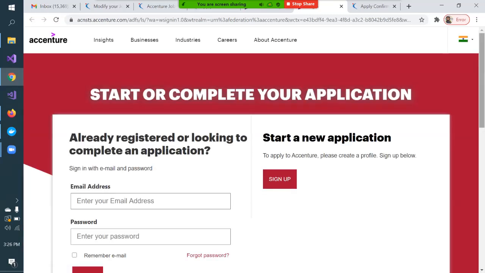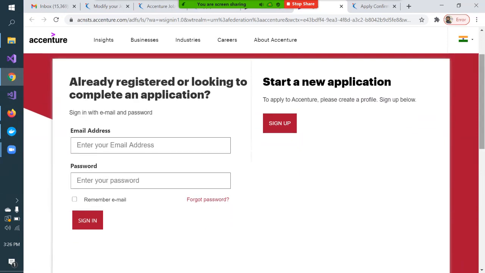But see, this is the Accenture website, and I am a new user to this website. So here I should create my profile first, sign up. If I create my profile on the Accenture website, then I'll follow some steps, upload my resume from my computer, and then apply. That is how it happens.